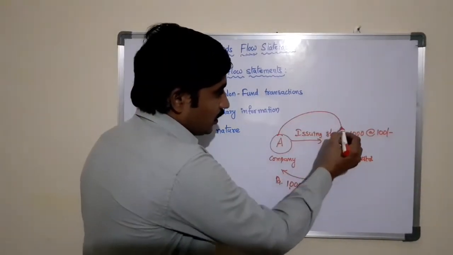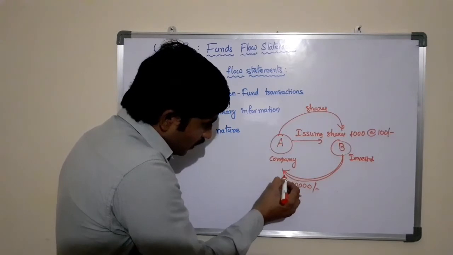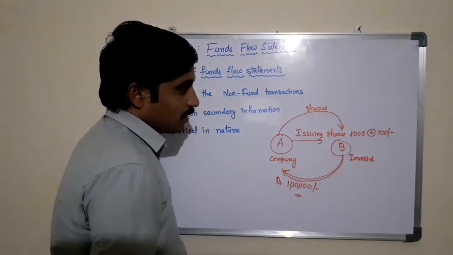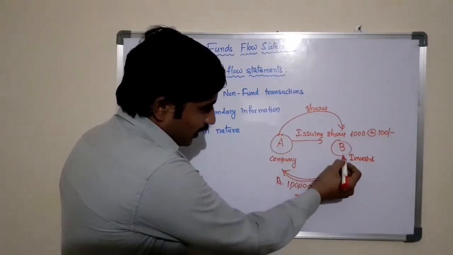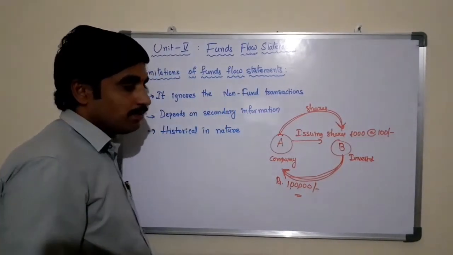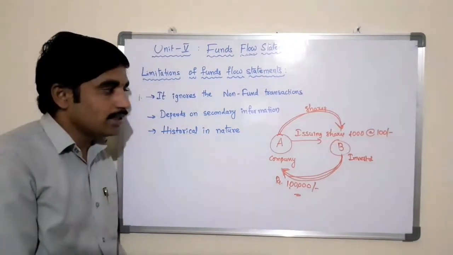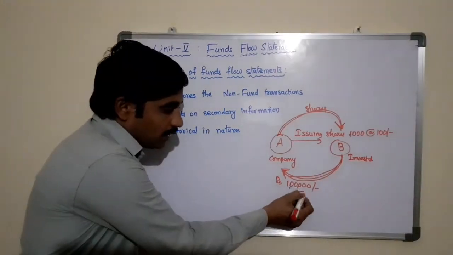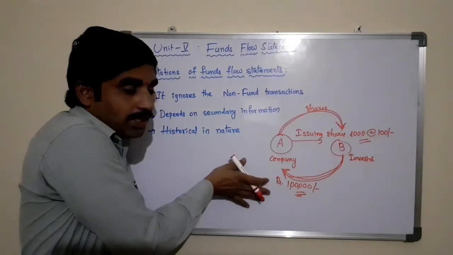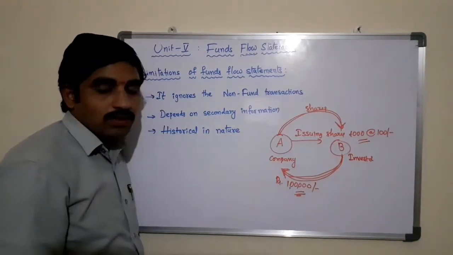A is issuing shares to B. B is investing worth 1 lakh rupees, that is, worth 1000 shares at 100 rupees per share. Here 1 lakh rupees is coming into the business and 1 lakh worth of shares are going out from the business. This is called a fund transaction, meaning there is a fund. This transaction involves funds or money, and money's equivalent. This kind of transaction will be recorded by the funds flow statement because it is a fund transaction.